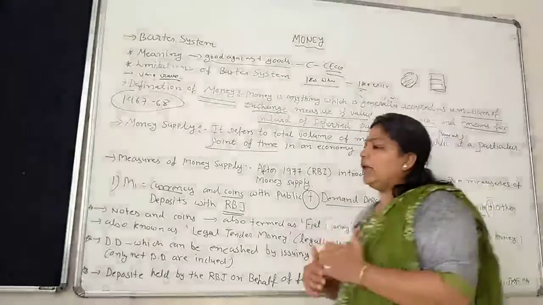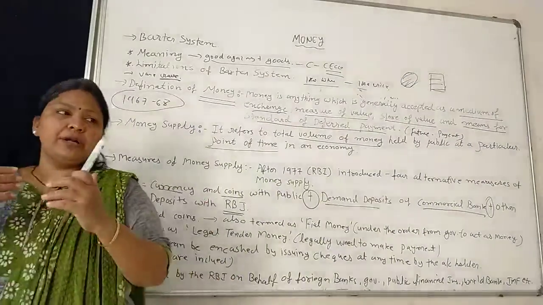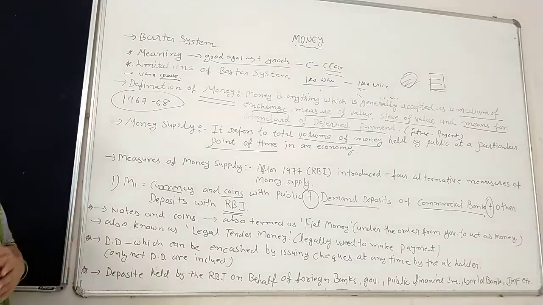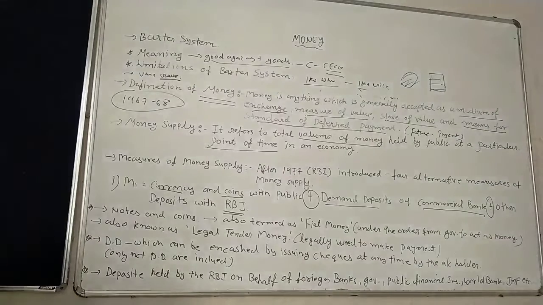So now we can move on one by one. What is currency? What are coins? What is a demand deposit? We will go through all the points. So first, currency and coins with the public. Currency and coins with the public.